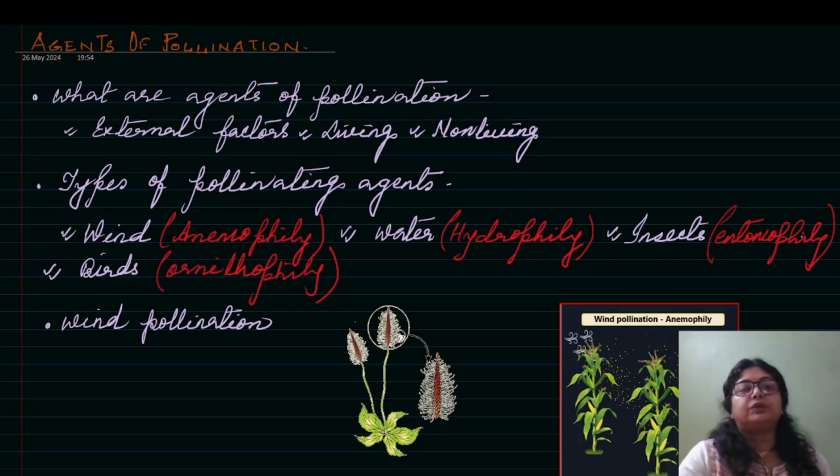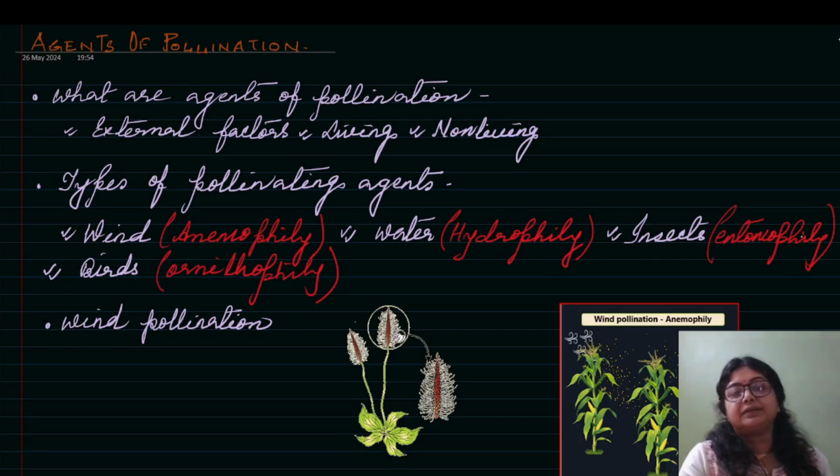Okay. So now today our topic is agents of pollination. When the term comes, the question will come: what are the agents of pollination? What do you mean by the agents of pollination? That means the factors which help to carry the pollens from the anther to the stigma.